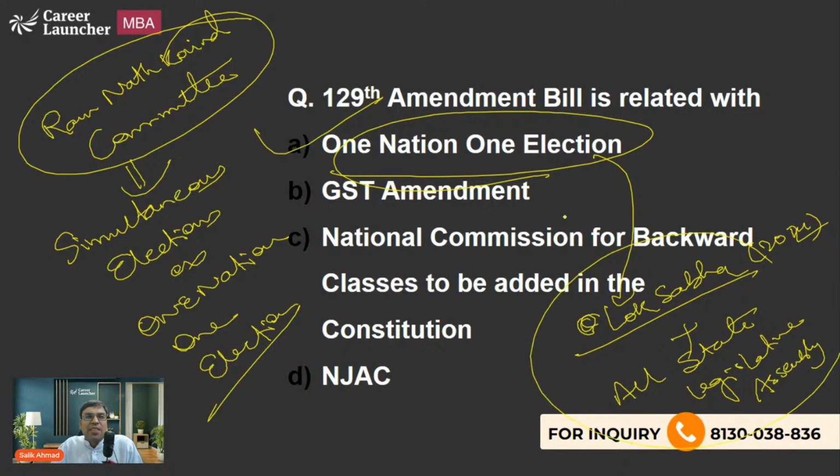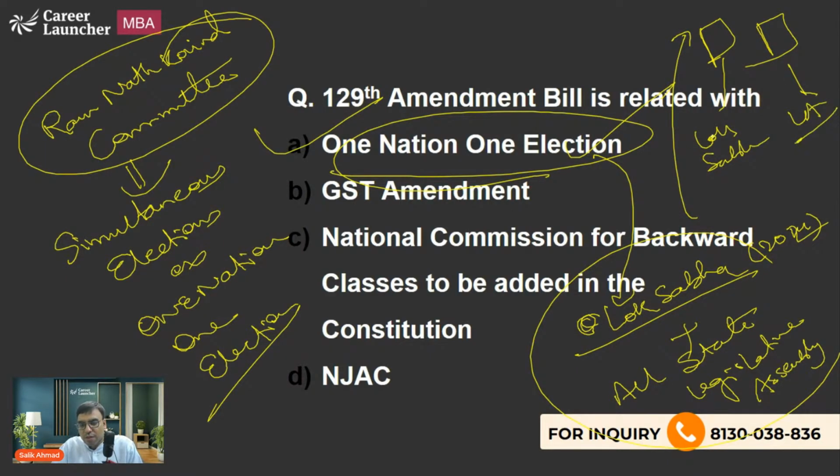So there are a lot of positives and negatives regarding it. But the most important thing that you should know is that the idea behind simultaneous election is that in one go, there should be a Lok Sabha election in the entire India, and at the same time, all the state legislative assembly elections are done. Now, how? Of course there will be an EVM. Everything will be done so that you go inside the voting room and there will be two EVMs. One will be for Lok Sabha elections, and the other will be for legislative assembly elections. That is what you should know.